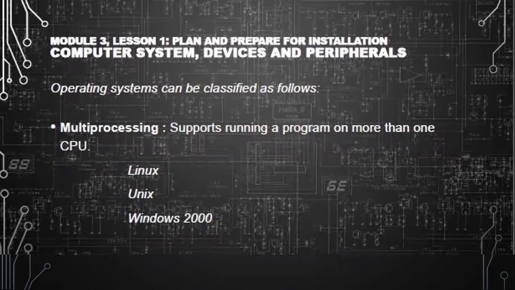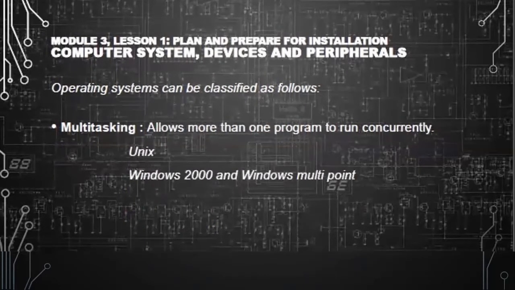Multiprocessing supports running a program on more than one CPU. Examples are Linux, Unix, and Windows 2000. Multitasking allows more than one program to run concurrently. Examples are Unix, Windows 2000, and Windows Multipoint.